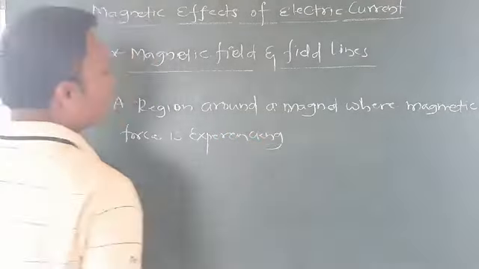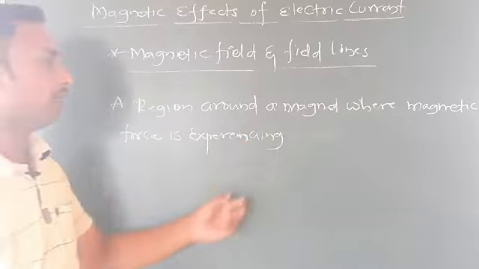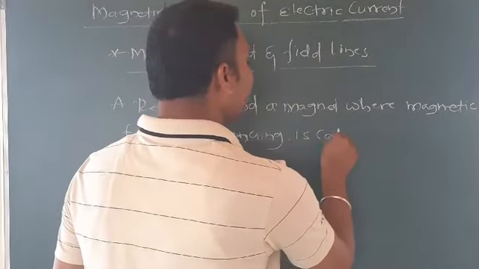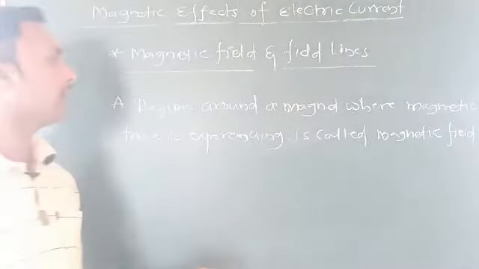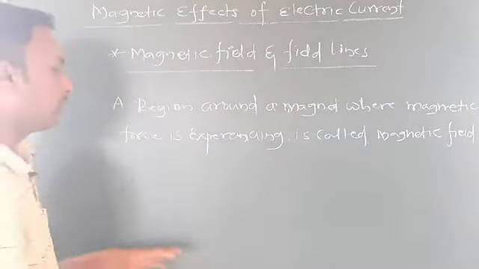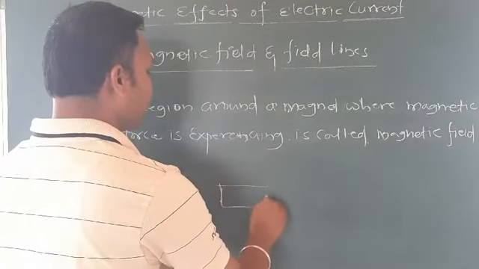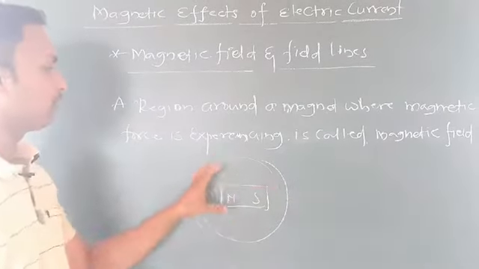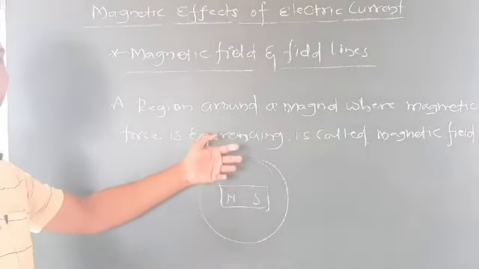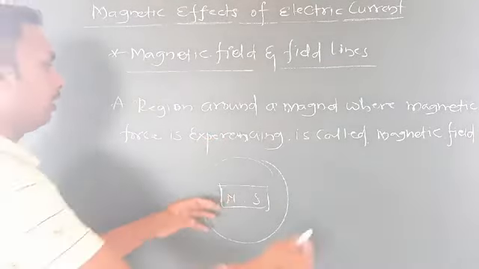So, the region around a magnet where magnetic force is experienced is called the magnetic field. If you have one magnet, it exerts some force around it, within this much region. If you take an iron nail and bring it here, it will get attracted.